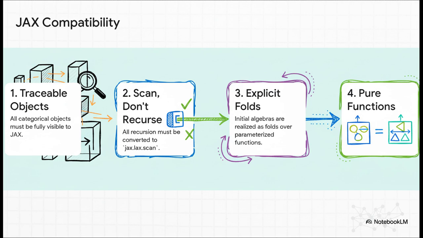First, your objects have to be traceable. JAX needs to see all their guts, no secrets. Second, you gotta ditch recursion and use JAX's scan instead. Third, your operations need to be defined as what are called explicit folds, basically a very structured way to process a sequence. And finally, number 4, your core functions have to be pure, so they're predictable. You get these 4 things right, and suddenly your elegant math just works inside JAX.